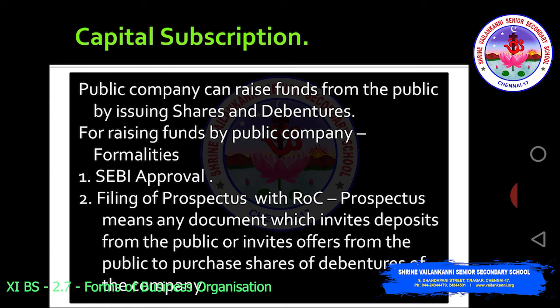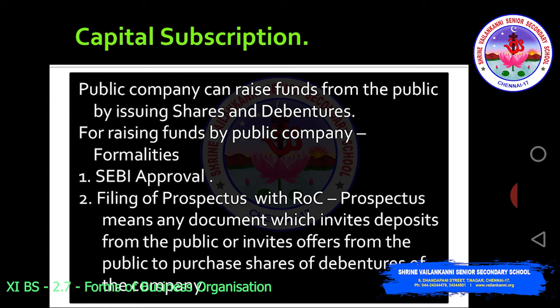For raising the funds, a public company needs to follow certain formalities. They are getting SEBI's approval. SEBI is the Securities and Exchange Board of India. It is like a regulatory authority of the stock market in the country. So it has to get the approval from SEBI.